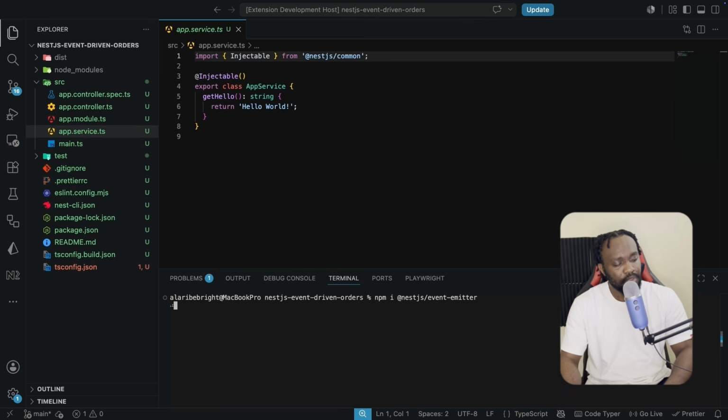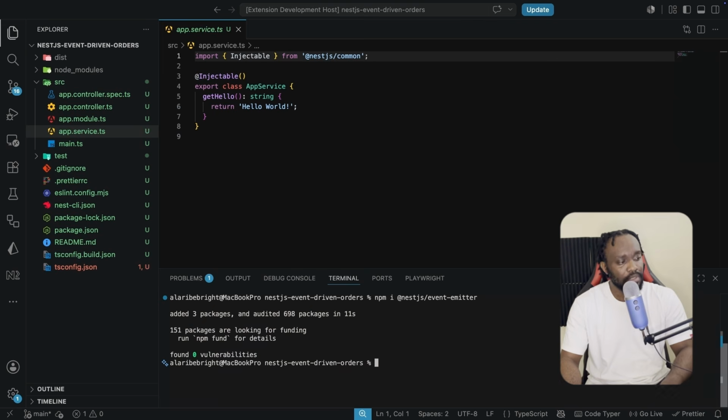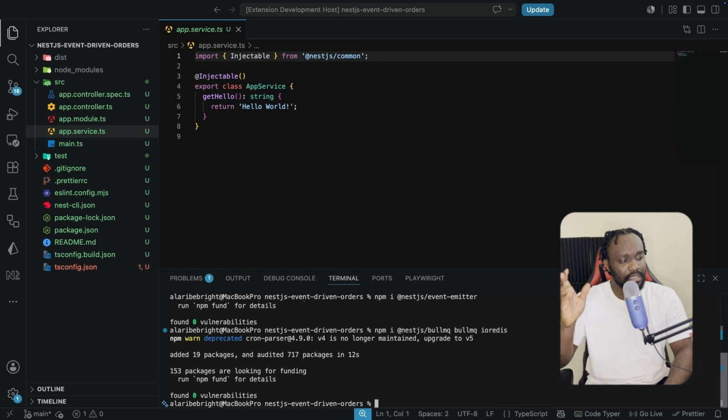So let's wait for the installation to complete. And once this is done, we're going to install the second package. Now the second package we're going to install, I'll say npm install @nestjs/bullmq. We also need to install the BullMQ package and also the IORedis package, and this is going to be our durable queue stack. BullMQ is going to talk to Redis, and IORedis is the Redis client underneath it, and we also need the NestJS BullMQ package, which is going to just give us the NestJS flavored package with decorators and stuff like that.